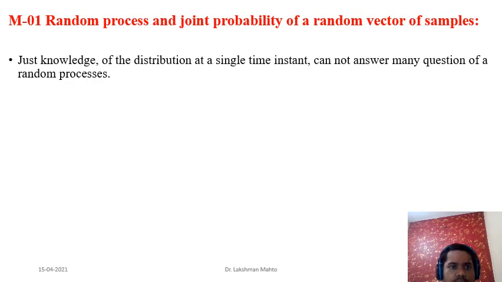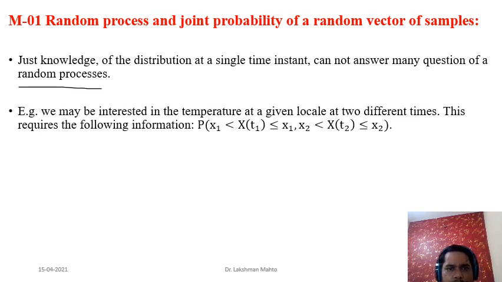Just knowledge of the distribution at a single time instant cannot answer many questions about the random process. We have to know the nature of behavior of the random process at various times. For example, we may be interested in the temperature at a given location at two different times.